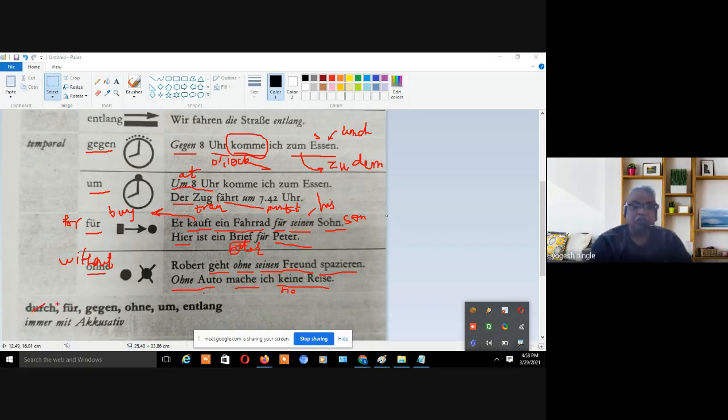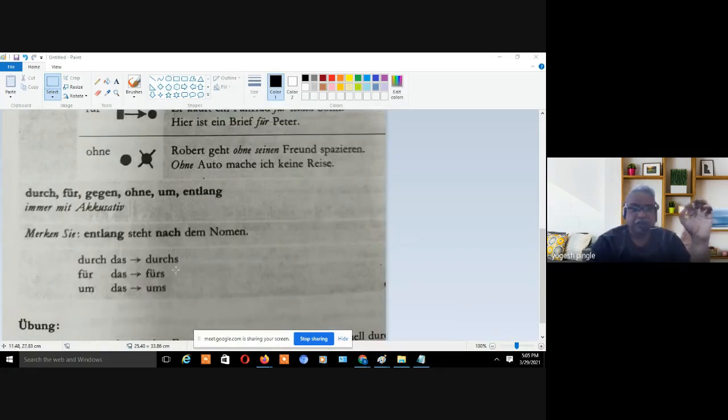So now durch, für, gegen, ohne, entlang. Immer means always. All these prepositions are always with the accusative form, always with accusative. So we have to remember this, right? Again you can mark this, entlang, it stands after the noun, after the noun, right?